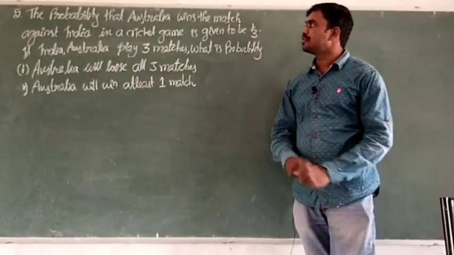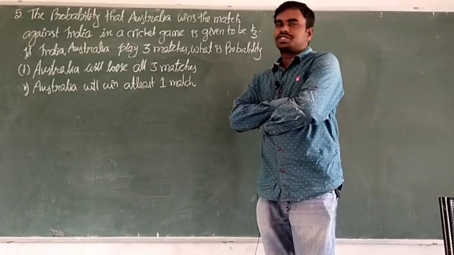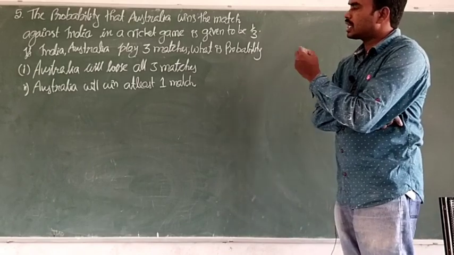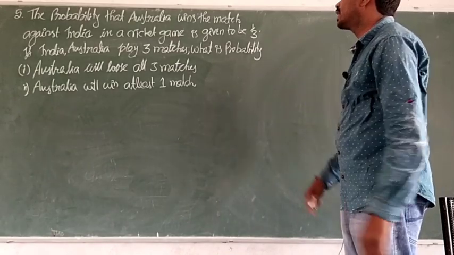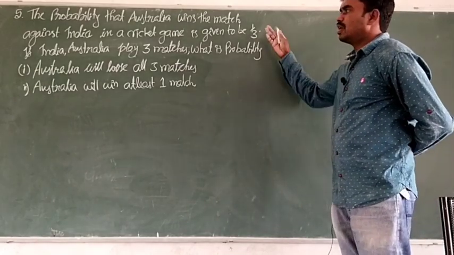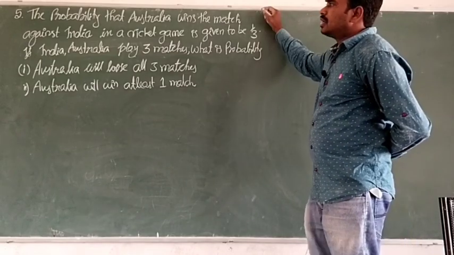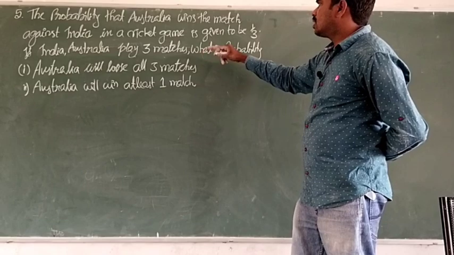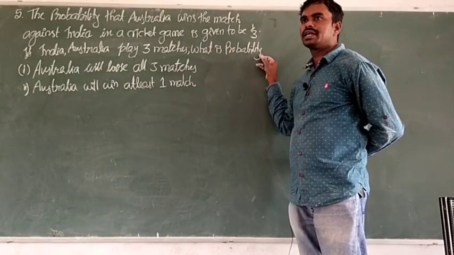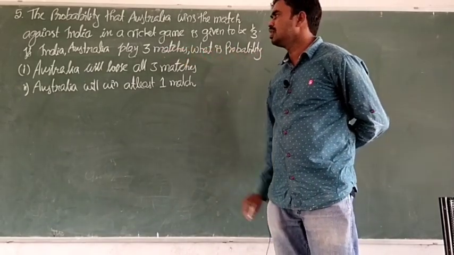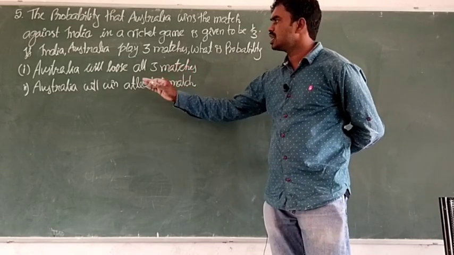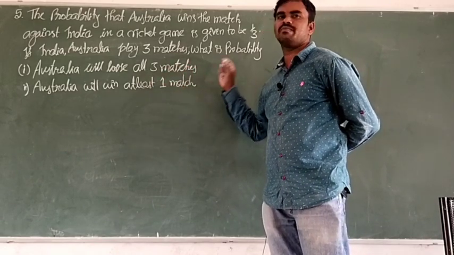Okay, next, the fifth one. What is the question? The probability that Australia wins the match against India in a cricket game is given to be 1 by 3. If India and Australia play 3 matches, what is the probability that first, Australia will lose all 3 matches, and second, Australia will win at least 1 match?